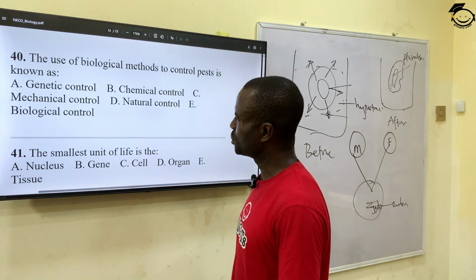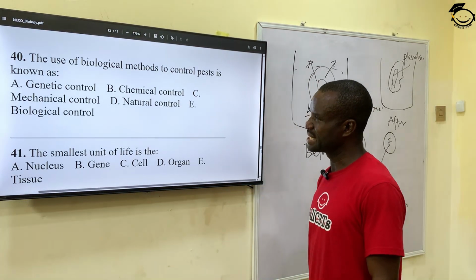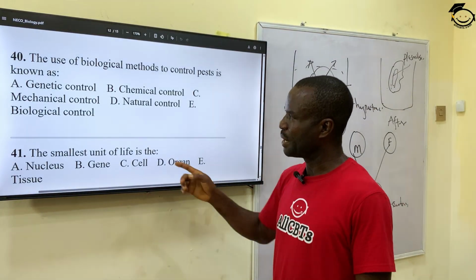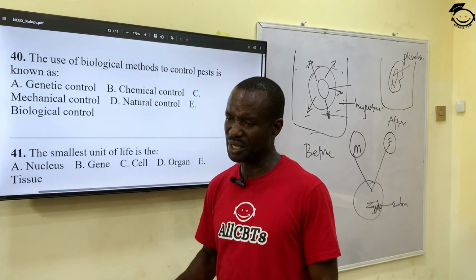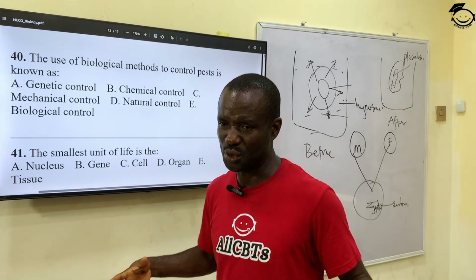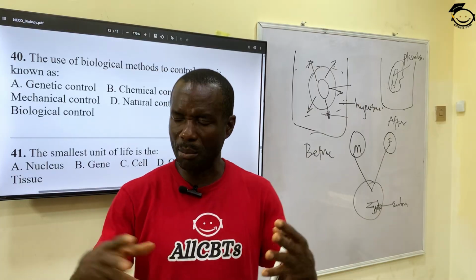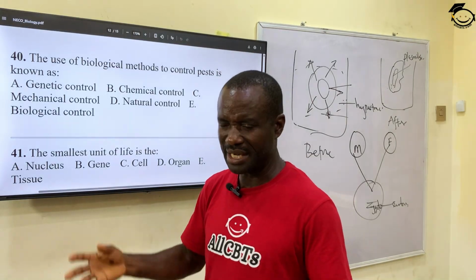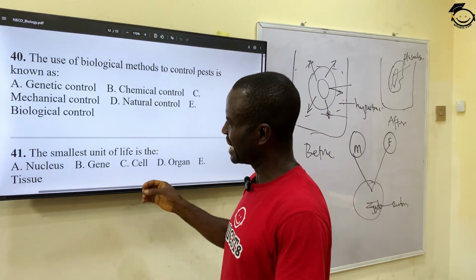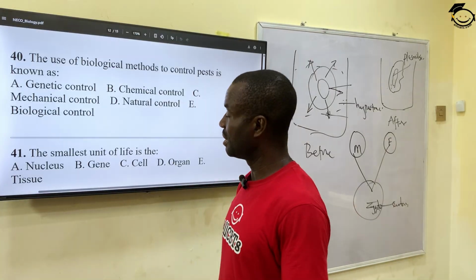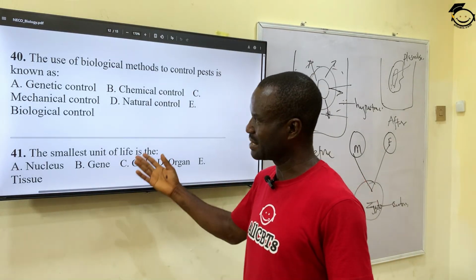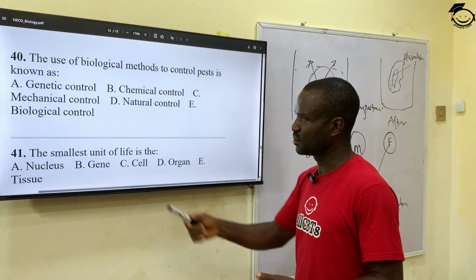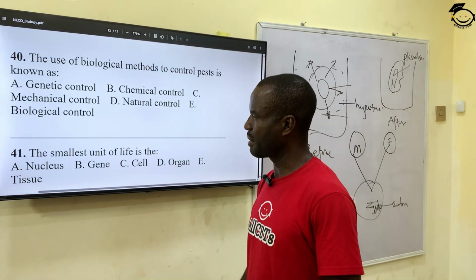A, genetic control. B, chemical control. C, mechanical control. D, natural control. And E, biological control, meaning we are using organisms. For instance, when we have a swarm of locusts in a farm, we can decide to introduce lizards in the farm so that the lizards can prey on those locusts as food. By so doing, you are controlling the number of pests in that land. So biological control.